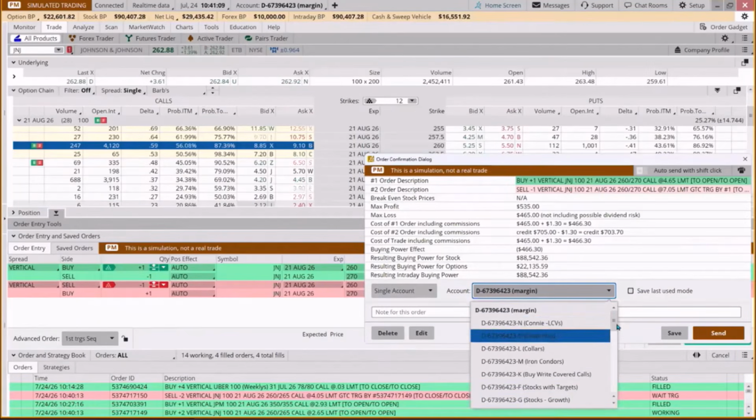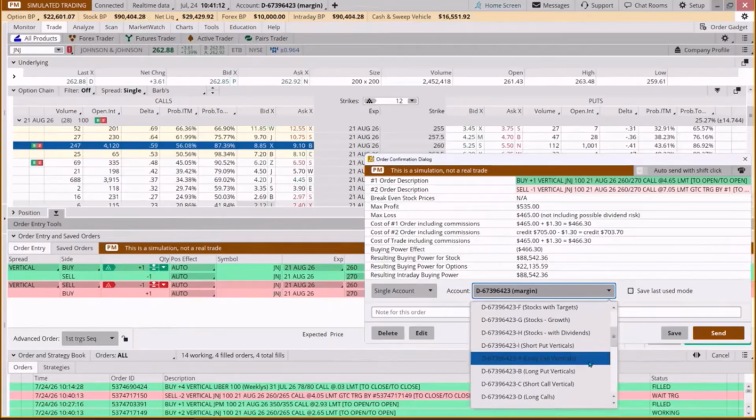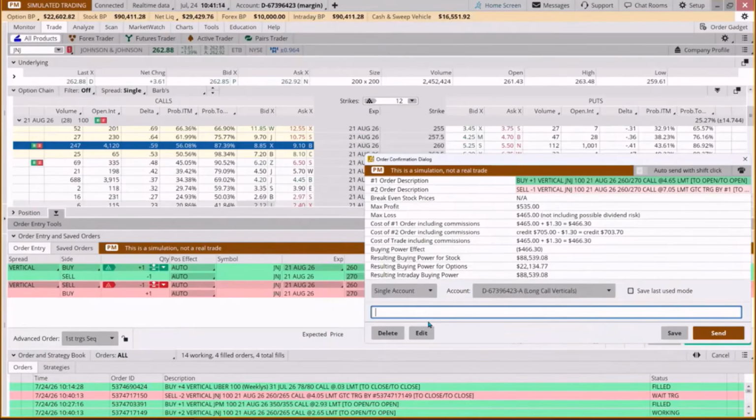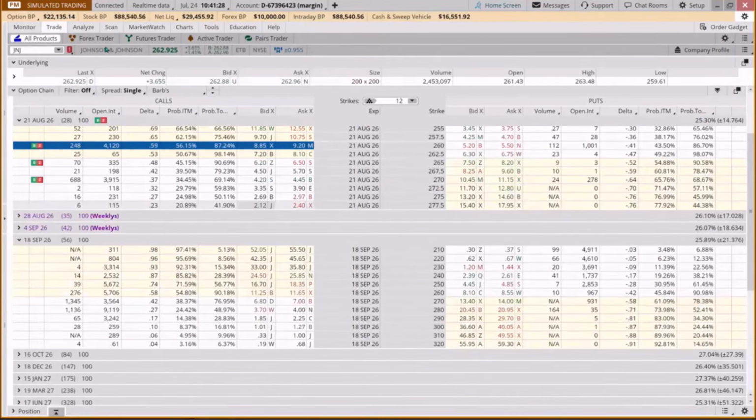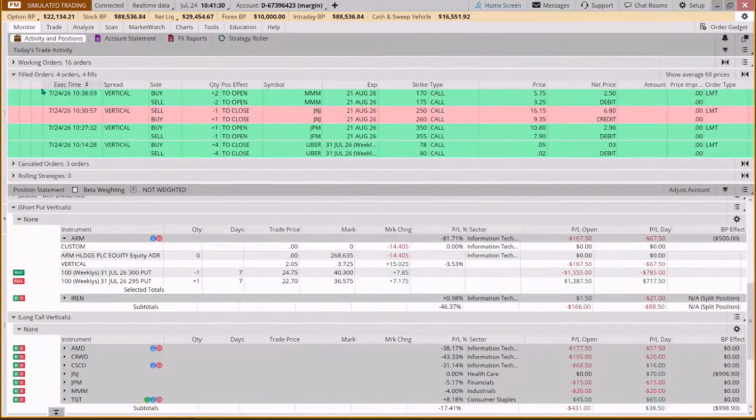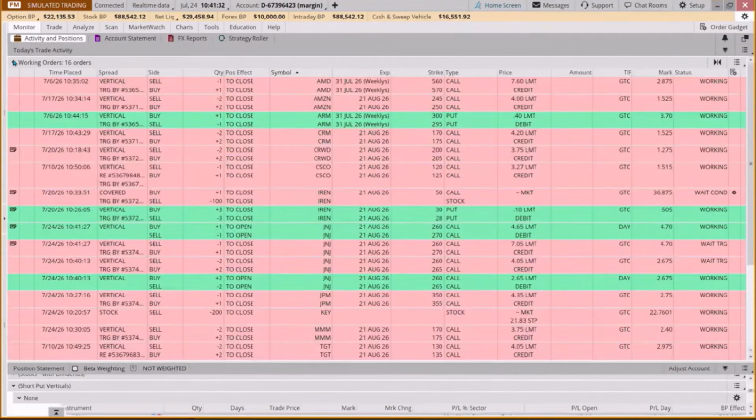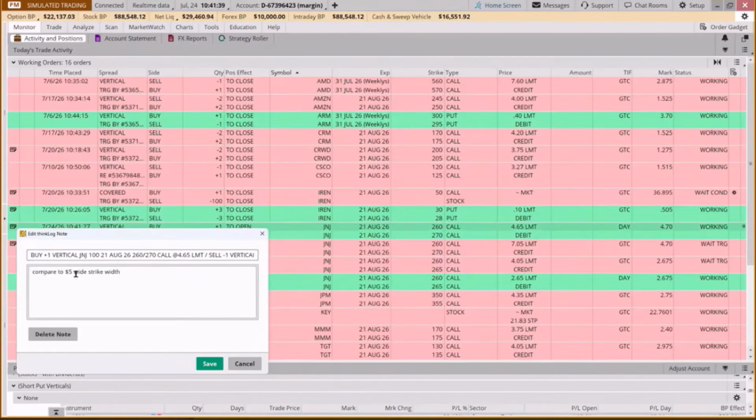We're putting this in our long call vertical group, and we're going to compare to the $5 wide strike width. And once this is in, if you want to see your note and think, why did I do 2 trades on J&J? You can come over here and click on this and it will bring up your note.